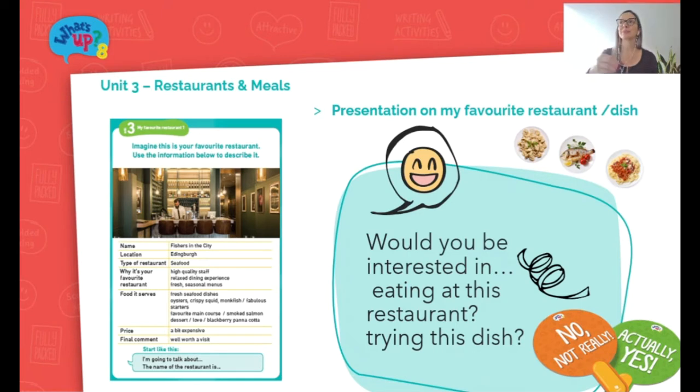One student presents their favorite dish or restaurant, and the other students, holding the yes or no paddles, would then answer if they would be interested in eating at this restaurant or trying this dish. This can lead on to further discussion by exploring why and why not they would or wouldn't.